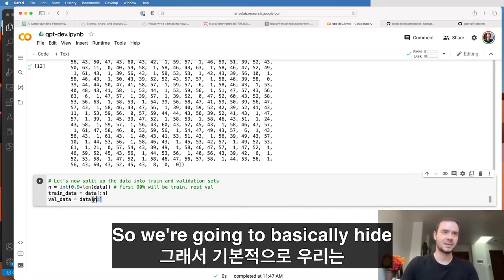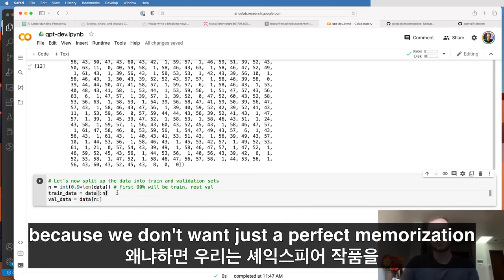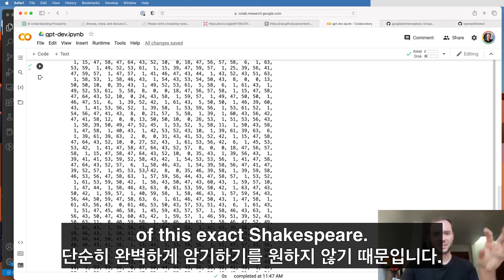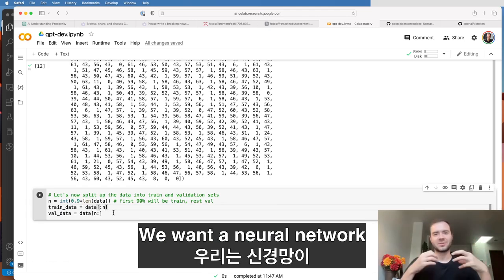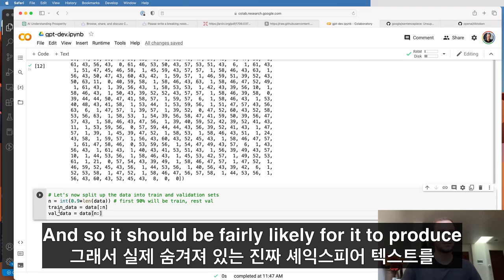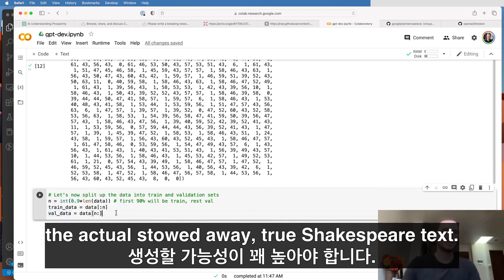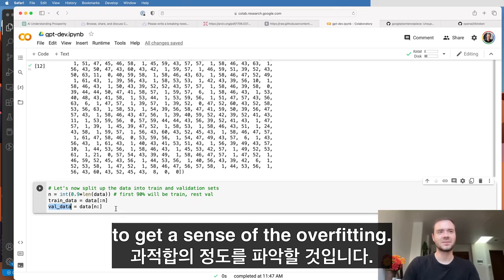So we're going to basically hide and keep the validation data on the side, because we don't want just a perfect memorization of this exact Shakespeare. We want a neural network that creates Shakespeare-like text. And so it should be fairly likely for it to produce the actual, stowed away true Shakespeare text. And so we're going to use this to get a sense of the overfitting.